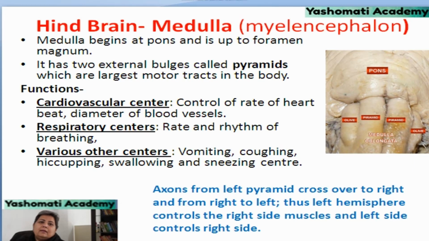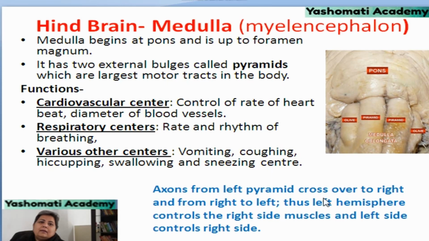It contains the respiratory center, which controls the rate and rhythm of breathing, and there can be other centers also present, like the vomiting center, coughing center, hiccuping, swallowing and sneezing. These are all reflexes which are controlled by the medulla. So basically we can see that the medulla is controlling all the reflex actions which are happening in our body.